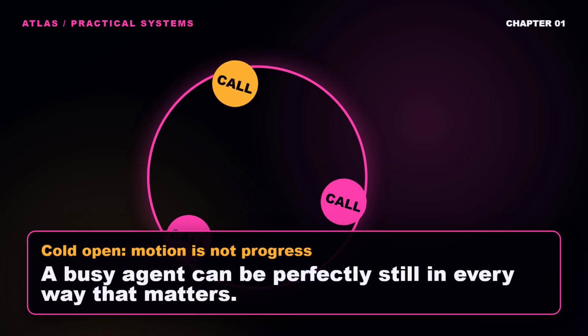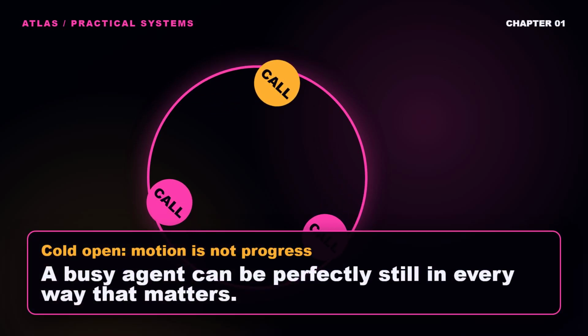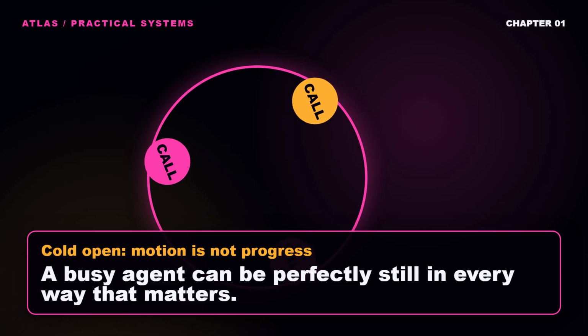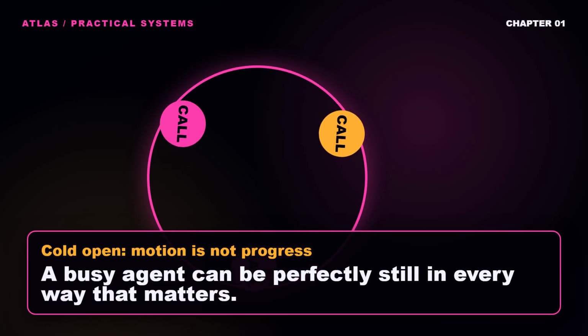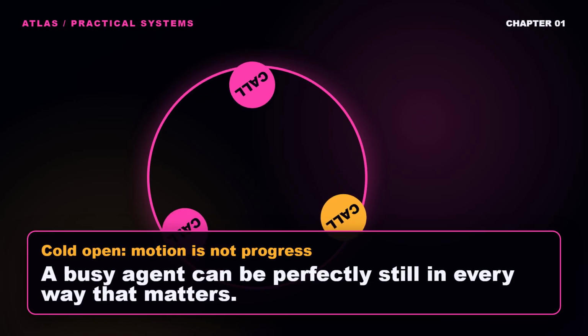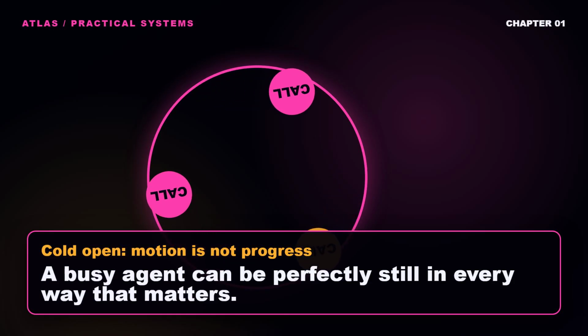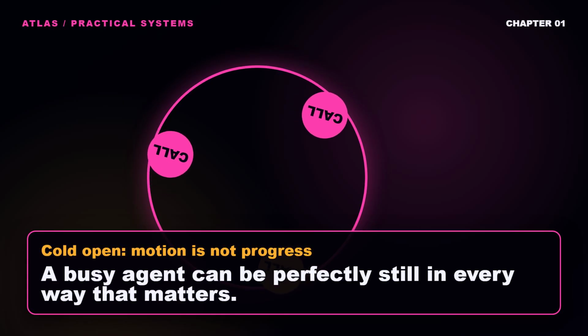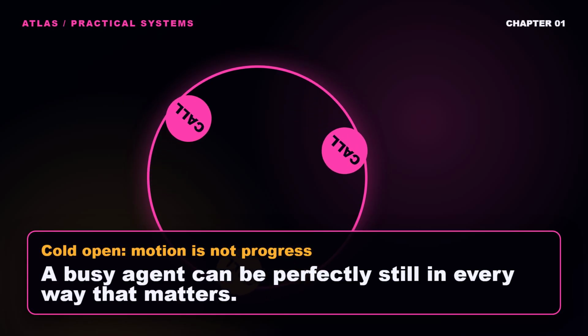Imagine an agent running overnight. The activity log is moving. Tool calls keep appearing. Tokens keep accumulating. But when you compare the system before the run with the system now, nothing meaningful has changed. The same request is sent again, the same error returns, and the agent interprets another attempt as progress.